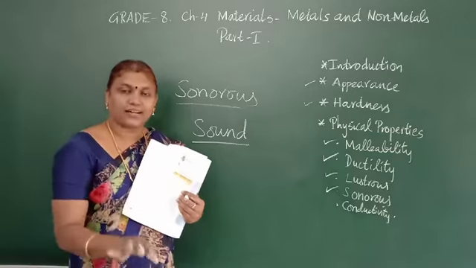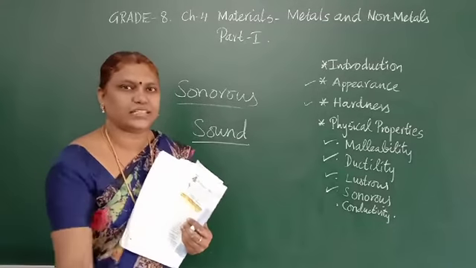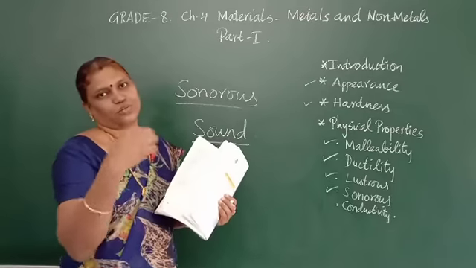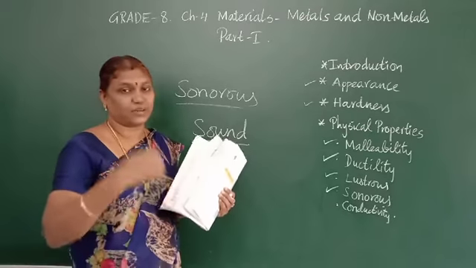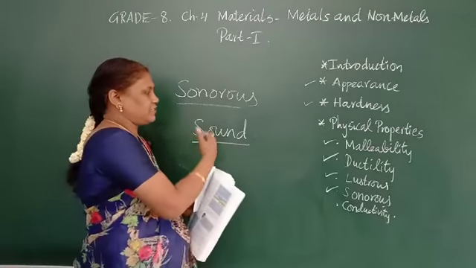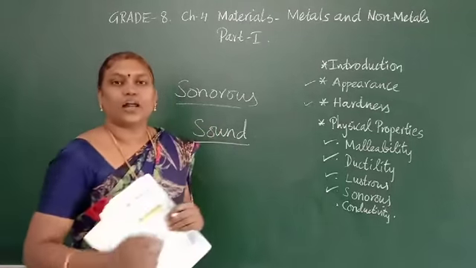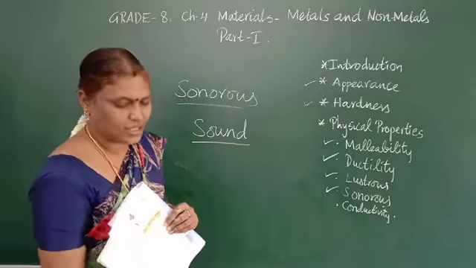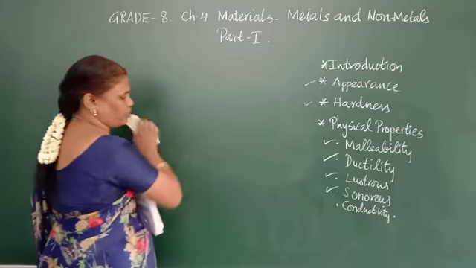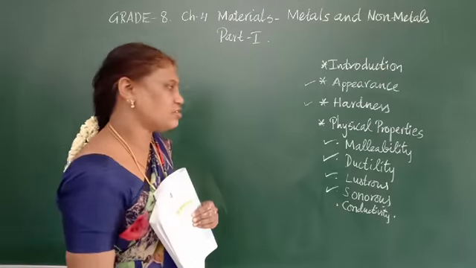It is metal. That is why instruments also have metals, and that is why they give sound. So metals are sonorous, non-metals are non-sonorous. Sonorous means when you hit it, it produces sound.